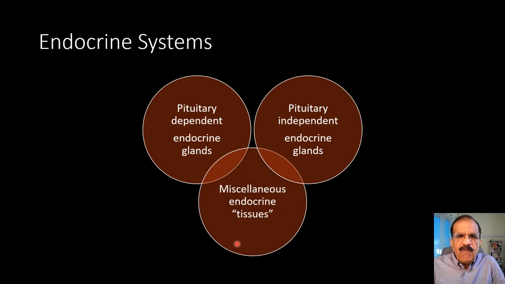But then we have many miscellaneous endocrine tissues all over the body. There are some scattered cells which have endocrine functions. They may not have a tissue like one gland, but they are dispersed all over the body. They exactly work like an endocrine tissue. So collectively, they could be called endocrine glands, but they are not just one organ. So we are going to take them up individually and discuss them in some detail.